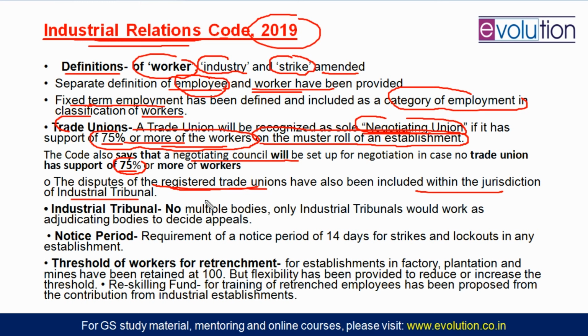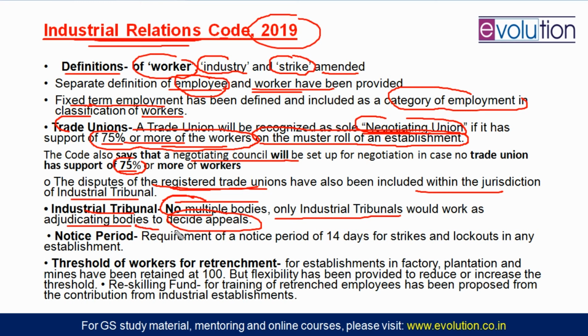These disputes will not be decided by appeal, will not be decided by multiple bodies. Only and only Industrial Tribunals now will work as adjudicating bodies to decide on appeals. That means we are removing the duplications, we are removing the multiple bodies, and only the Industrial Tribunal